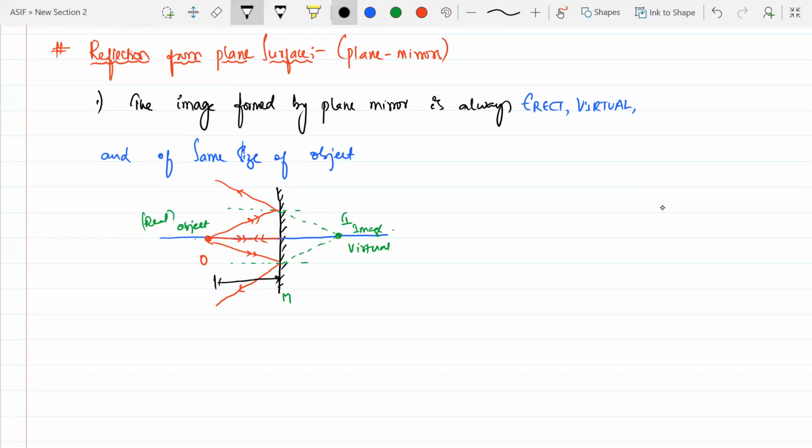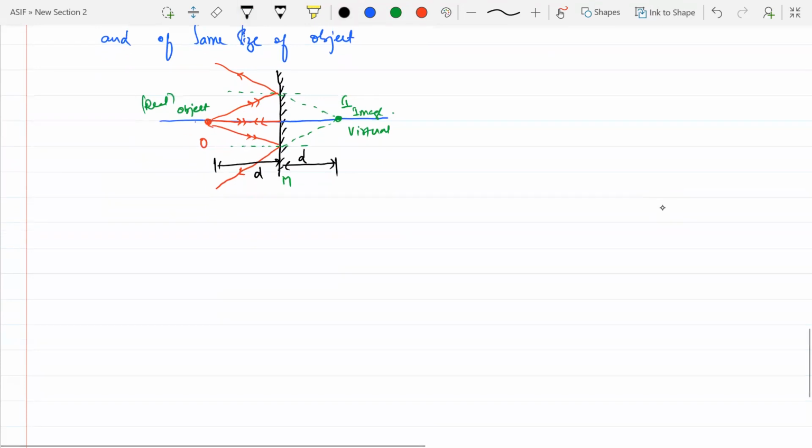And you also know that whatever the object distance is, if the distance is d, the image distance will also be equal to d, beta. Same d. Is that clear? Size will remain the same for me, but only the object will be changing. Is that clear? Yes, sir. See, I'll draw one more diagram for you.